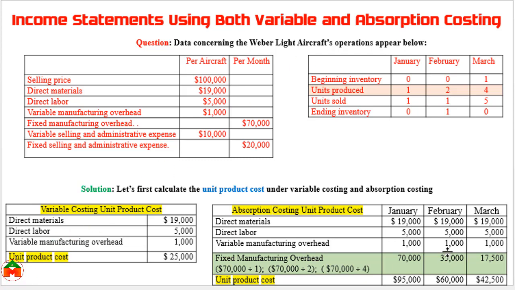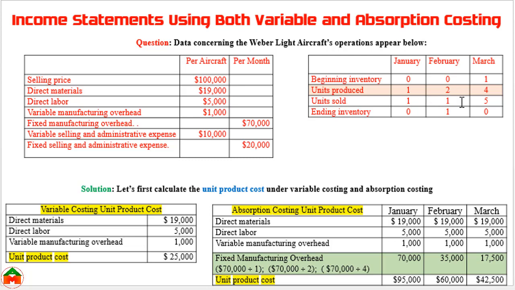Since our main difference arises in the month of February, that's why I am focusing on this amount. We can see in February we have added fixed manufacturing overhead of 35,000 per unit, but you should notice one important thing: in February you have produced 2 units but you have sold 1 unit.